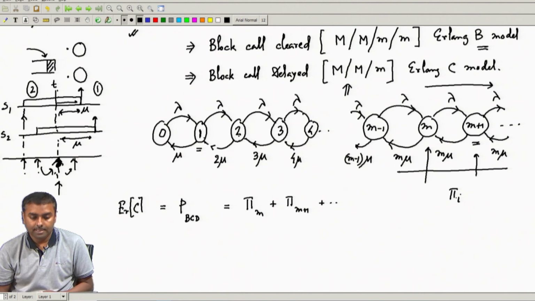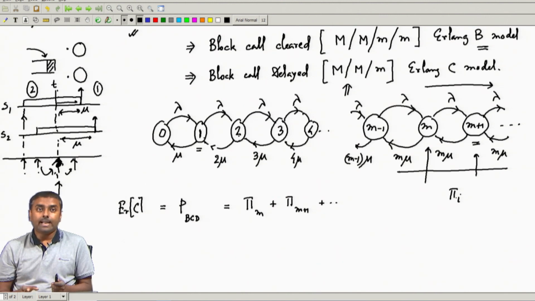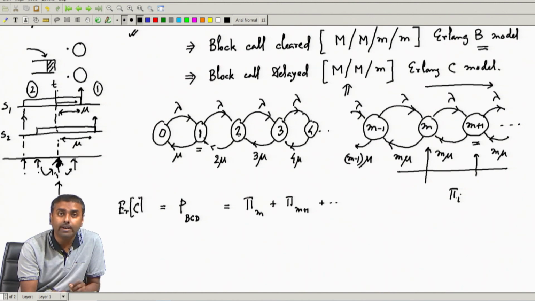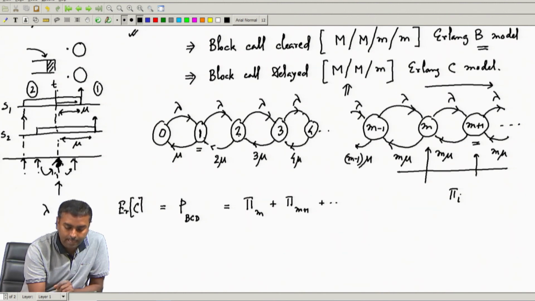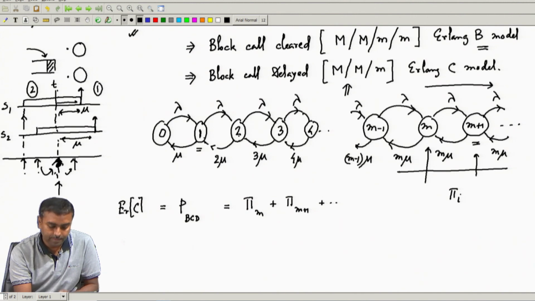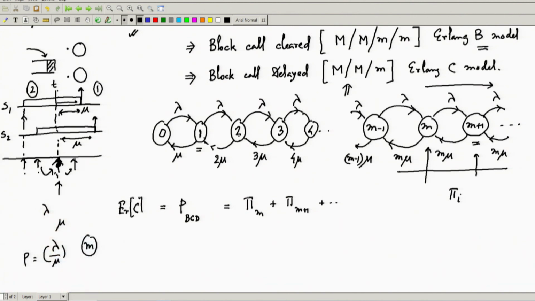What I will see is that this should definitely depend on the traffic parameter, which is lambda and mu, or lambda by mu, this rho. It will also depend on this value m, a characteristic of my trunk switch: how many trunks I have given. I will get a blocking probability with respect to rho and m.